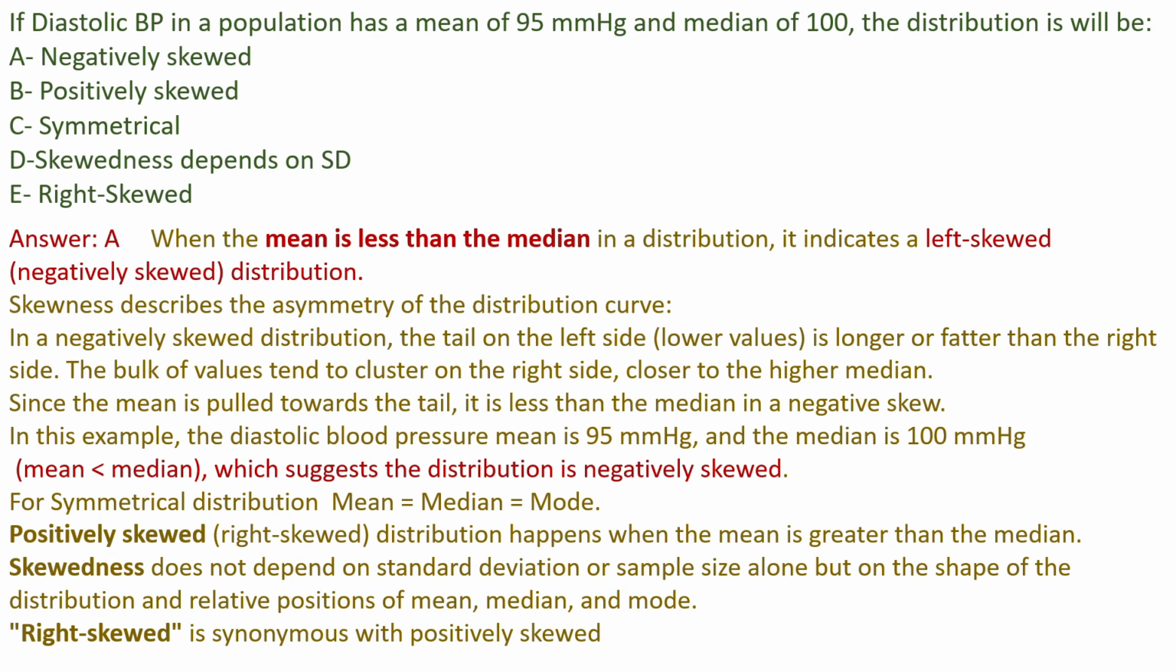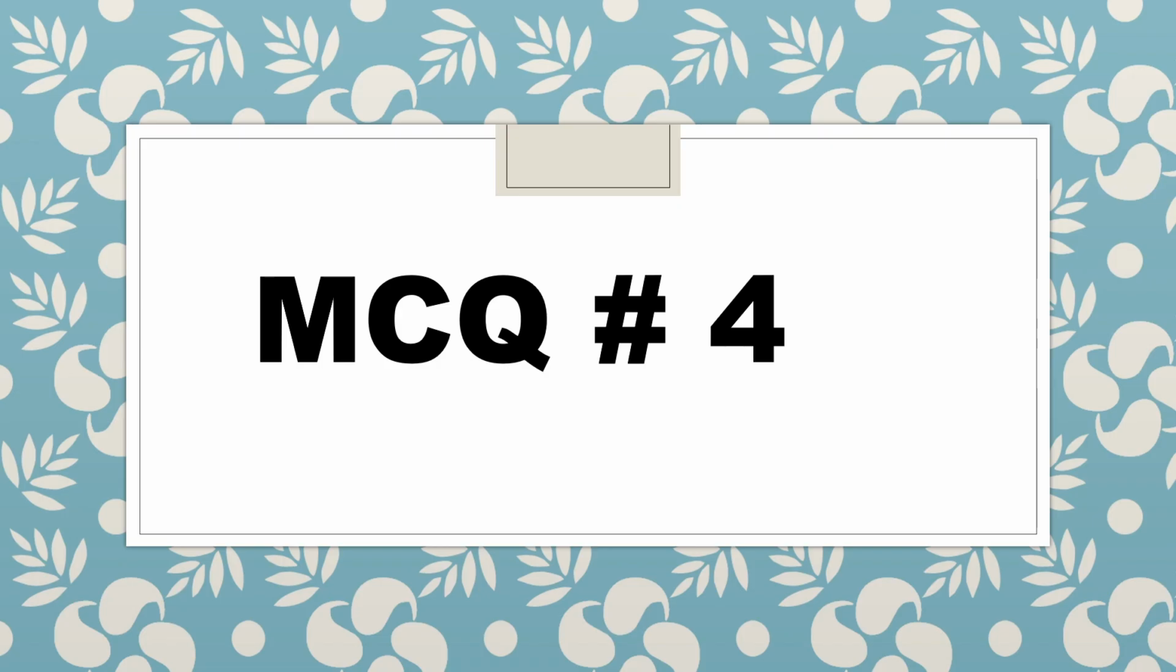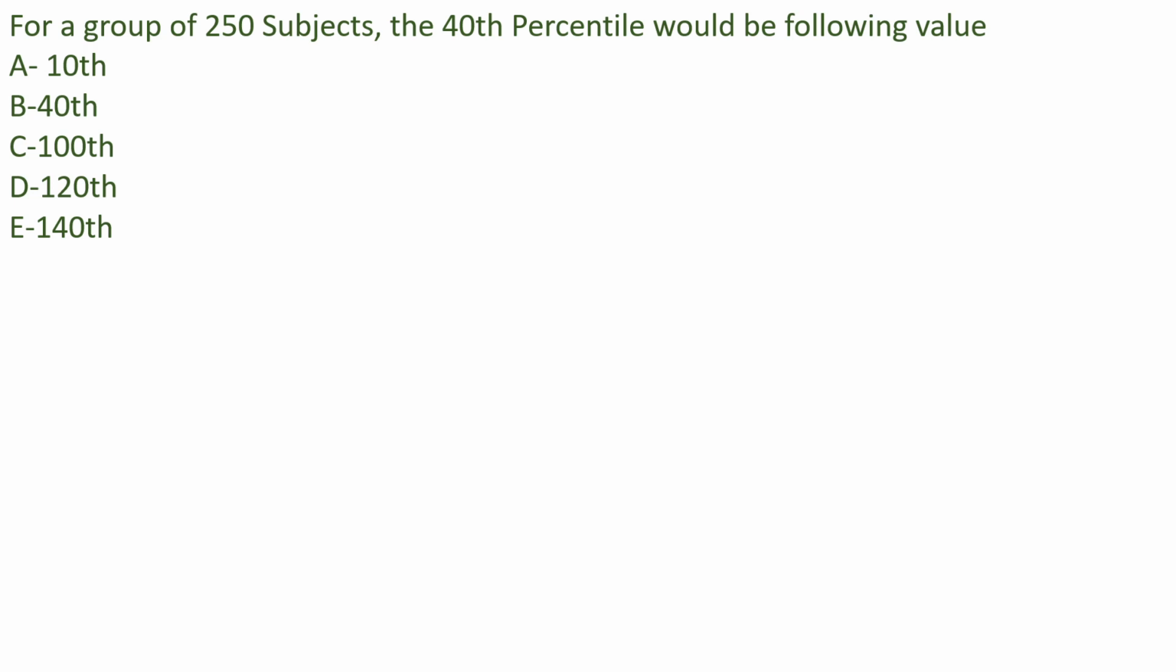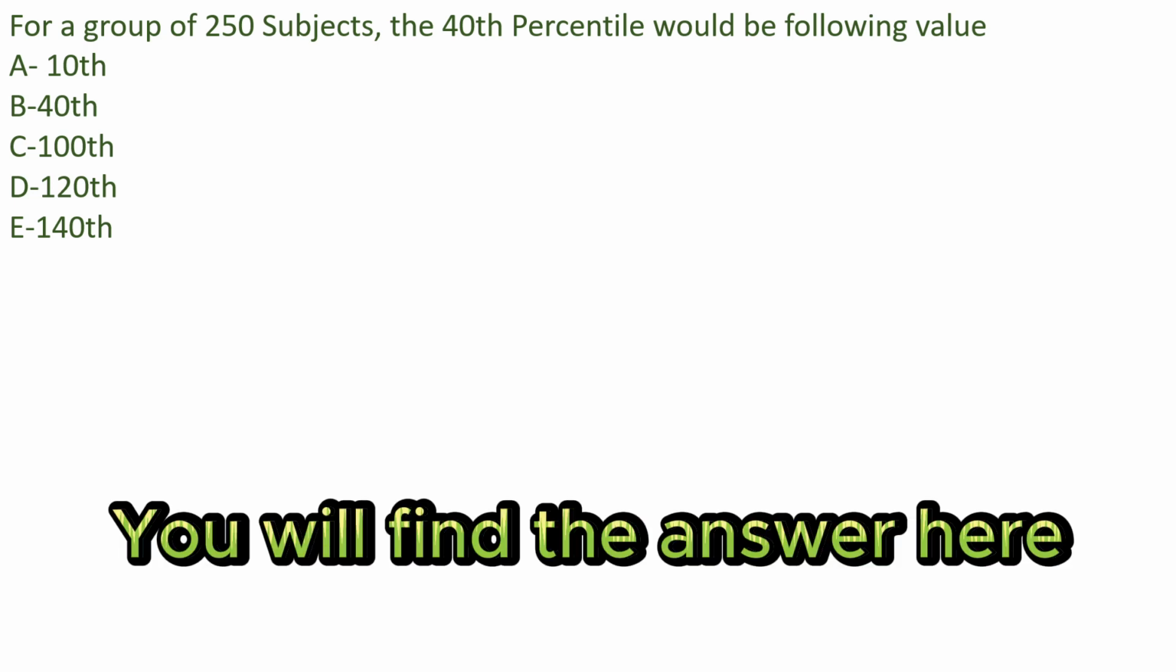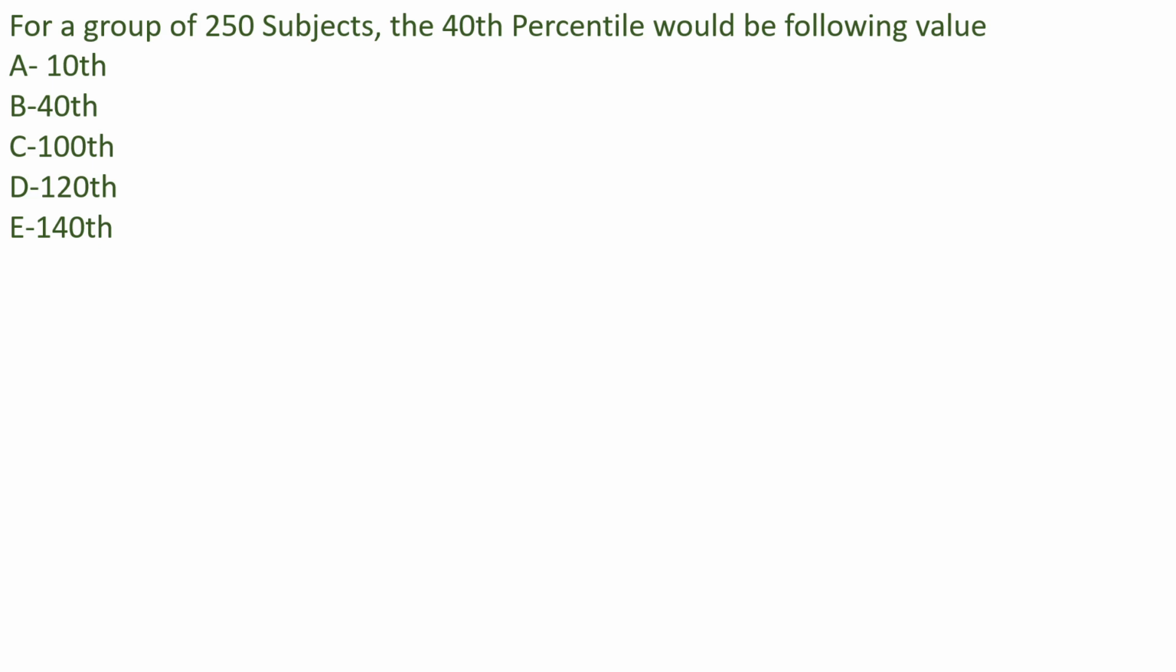Multiple choice question number 4. For a group of 250 subjects, the 40th percentile would be the following value: A, 10th, B, 40th, C, 100th, D, 120th, or E, 140th.